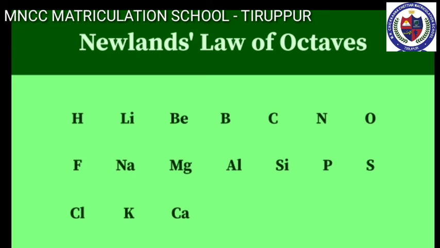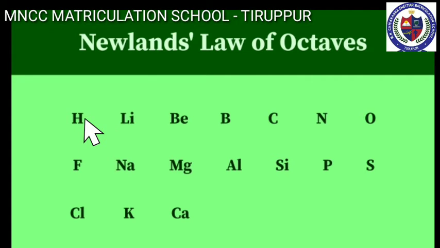Next we move to Newlands' law of octaves. In 1866, John Newlands arranged 56 known elements in the increasing order of their atomic mass. He observed that every 8th element had properties similar to those of the first element. This arrangement was known as the law of octaves. For example, the element fluorine is the 8th from the element hydrogen. Thus, they have similar properties.